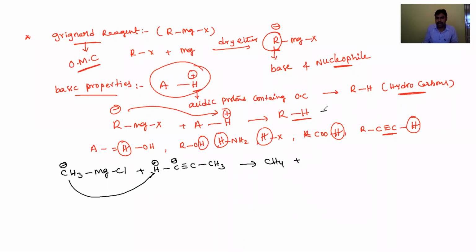So here, the product is propyne with C triple bond C bonded to MgCl. Again, it is a new Grignard reagent.